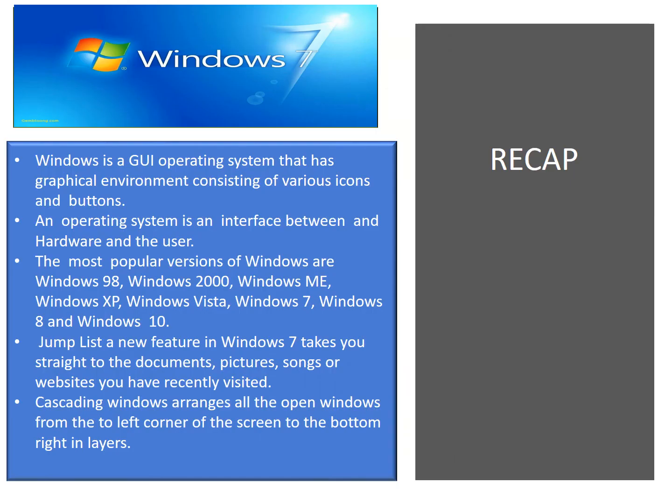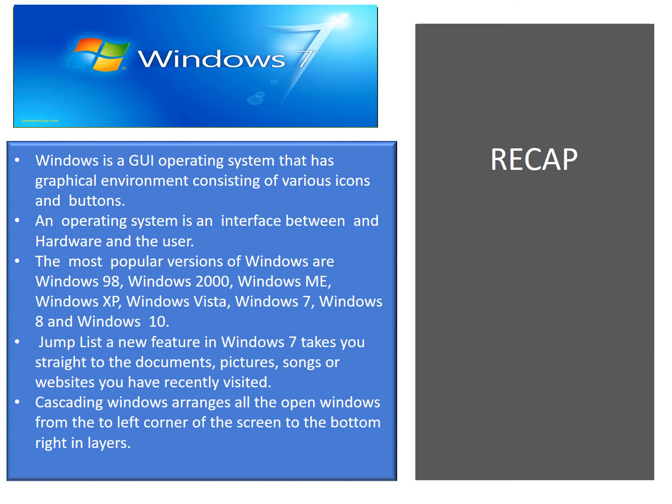Let us recollect what we have learned today in this session. Windows is a GUI operating system that has a graphical environment consisting of various icons and buttons. An operating system is an interface between the hardware and the user. The most popular versions of Windows are Windows 98, Windows 2000, Windows ME, Windows XP, Windows Vista, Windows 7, Windows 8, and Windows 10. The first version of the Windows operating system is Windows 95.